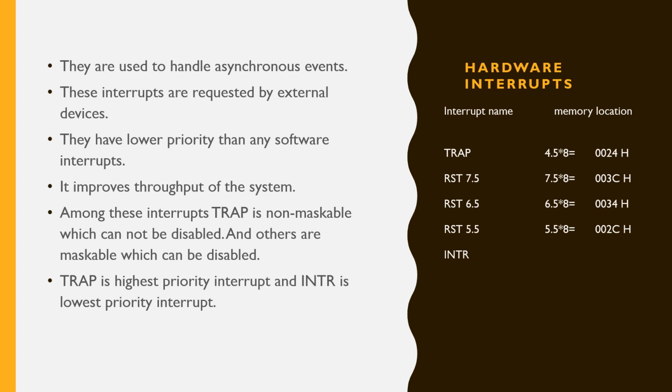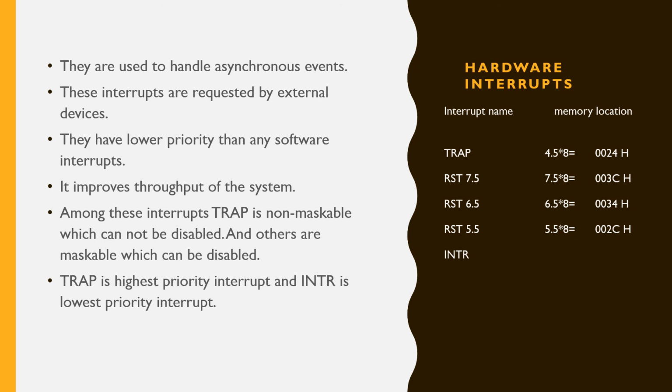So these are the hardware interrupts. The 5 hardware interrupts are given on the right-hand side along with their memory locations. Hardware interrupts are used to handle asynchronous events, they are initiated by external devices, and they have lower priority than any software interrupt. They improve the throughput of the system. Among hardware interrupts, TRAP has the highest priority and INTR the lowest.